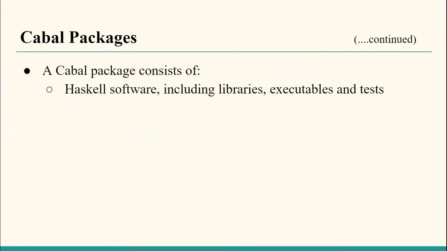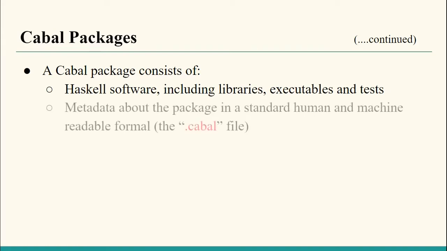So, what does a Cabal package consist of? Basically, it consists of Haskell software, the software part that is written using Haskell, including libraries and executables. It contains metadata. Metadata, as we have already seen, stores the version number, the purpose of the software, the name of the software, and what the software depends on, that is, software dependencies.